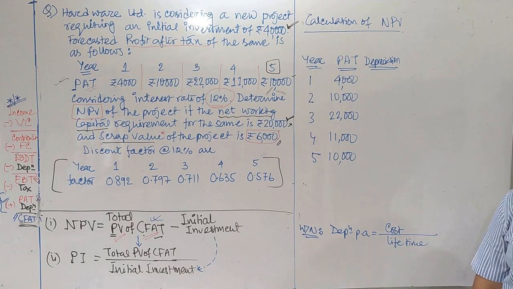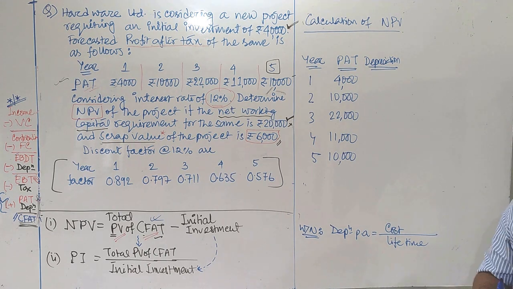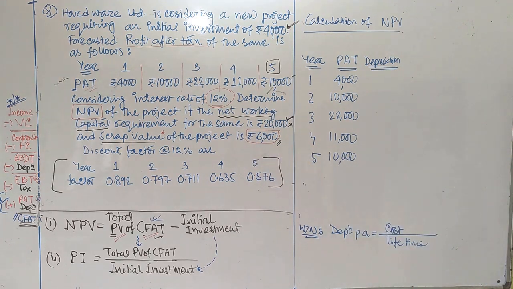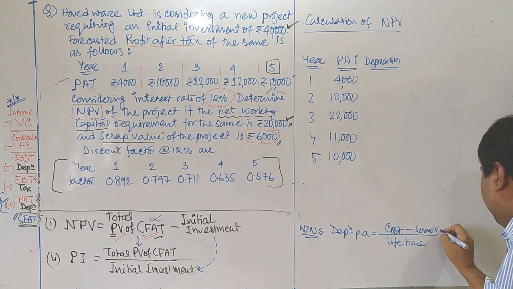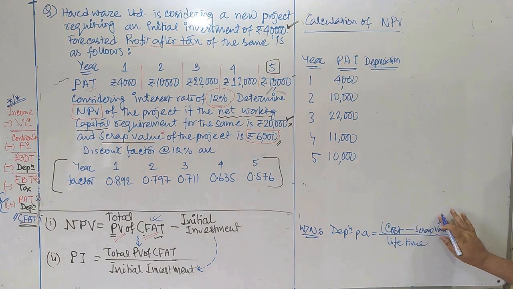As I mentioned earlier, scrap value basically represents the value at the end of the project. When the project is over, whatever we have regarding the plant, property, whatever it may be, we can dispose of that, and there is a possibility of getting back a certain amount. Such value is known as scrap value. Now if you look at the question, there is a scrap value of how much? 6,000 rupees. Whenever scrap value is mentioned, from the cost we need to deduct the scrap value also. So if scrap value is mentioned in the given question, how do we calculate depreciation? In that case, depreciation is cost minus scrap value divided by lifetime.